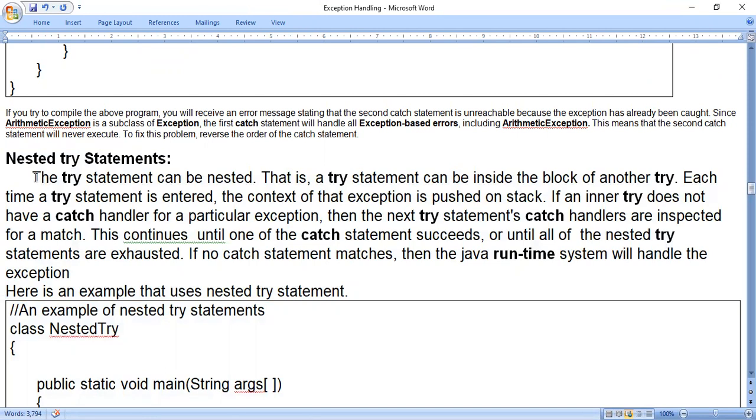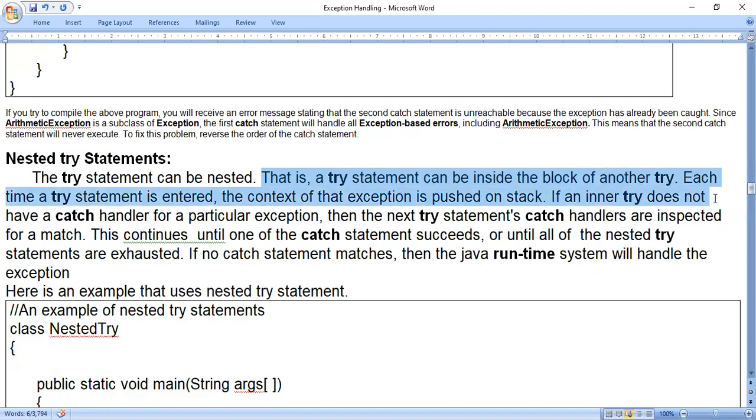So nested try statements. The try statement can be nested. Just like the if statement in C and C++, an if condition within another if condition is called a nested if statement. And even looping also. If one looping statement is present in another looping statement, then it is called a nested looping statement. The best example is a for loop nested within another for loop. So a try statement can be inside the block of another try.